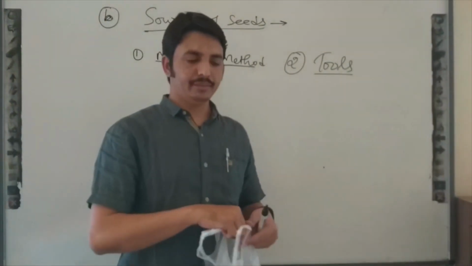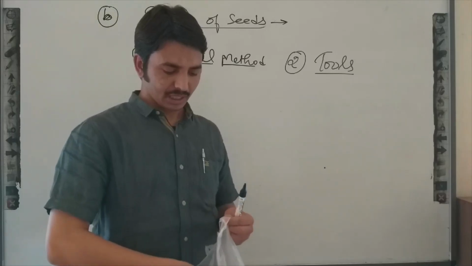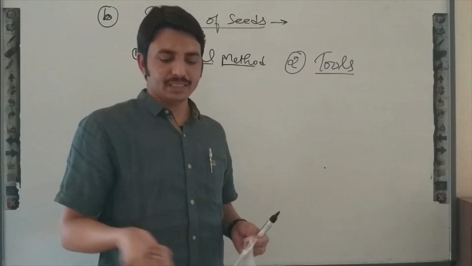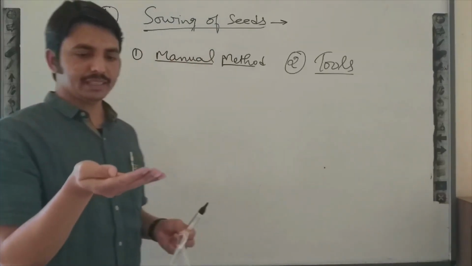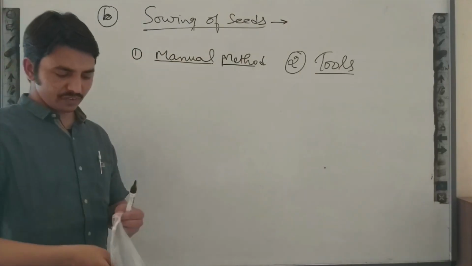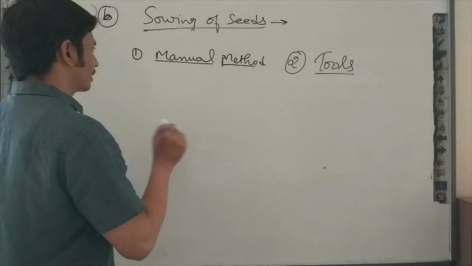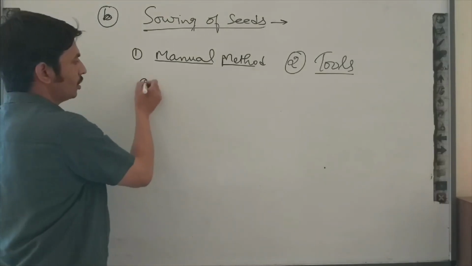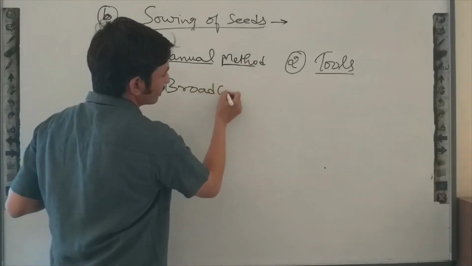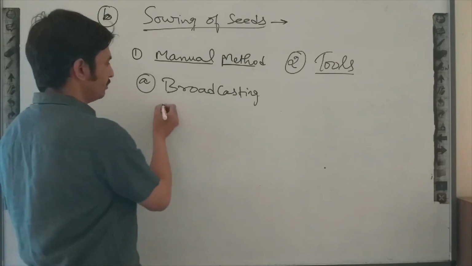Okay, the manual method is a simple method. I will take grain in my hand and I will simply scatter these seeds in the field. So these seeds will be distributed in the field. This method of distribution of seeds is known as the broadcasting method. What are we doing in the broadcasting method?